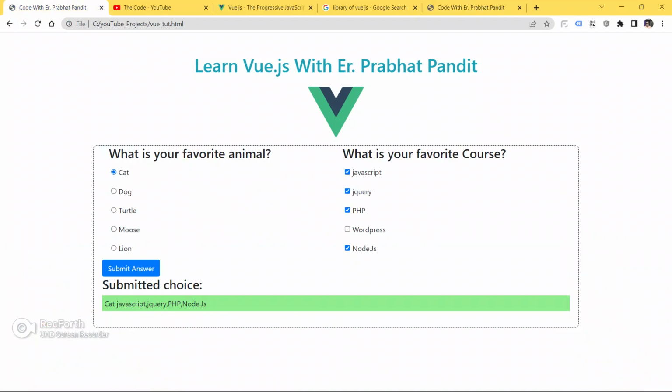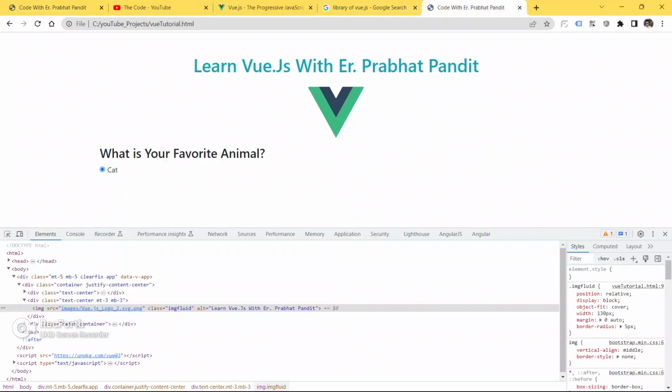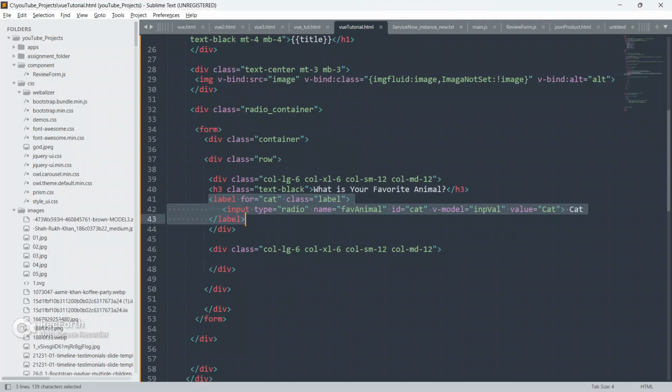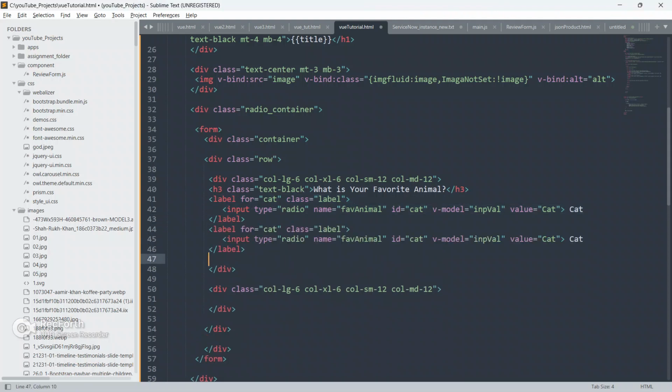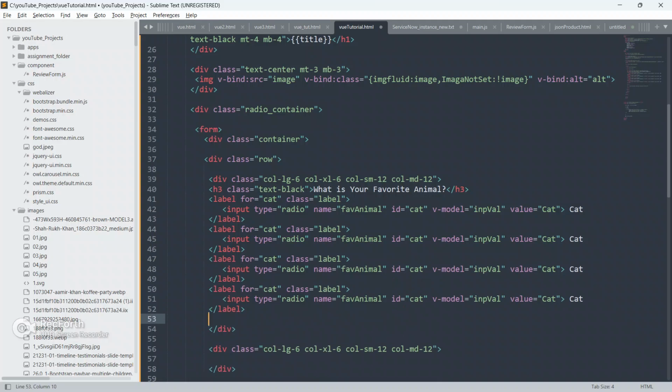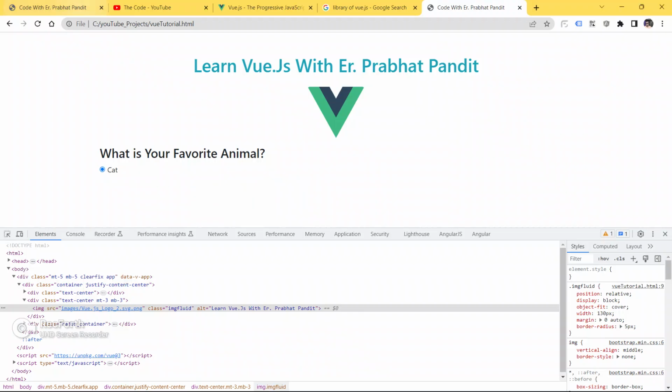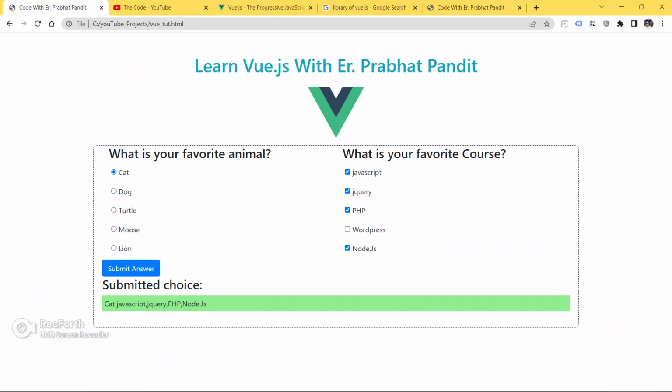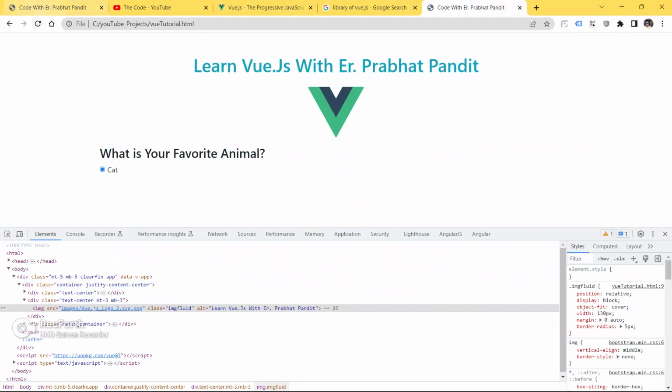Okay, so just copy this label and paste it. Let me see how many times I have to paste. 1, 2, 3, 4 and 5. So 5 times I have to paste it here.